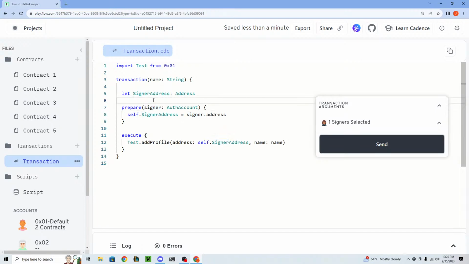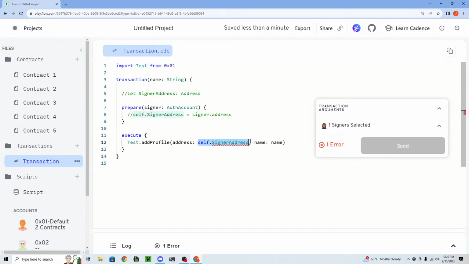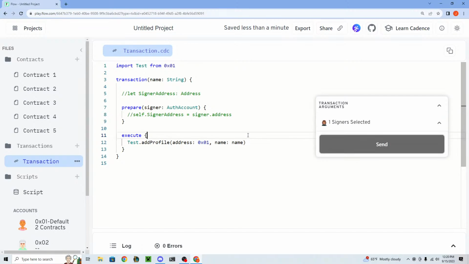But the problem is that I could write my own transaction where I set anyone's profile, right? I could write my own transaction that doesn't do any of this. I could even comment this out, and then inside the address field, I could just pass in 1. And all of a sudden I'm setting the profile for account 1.